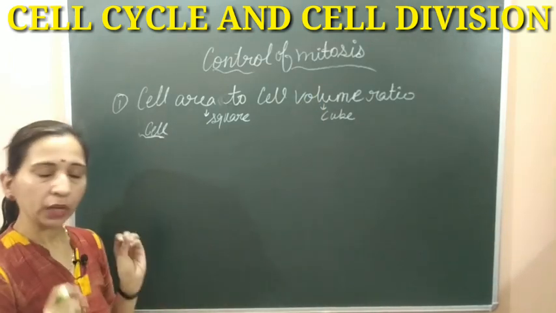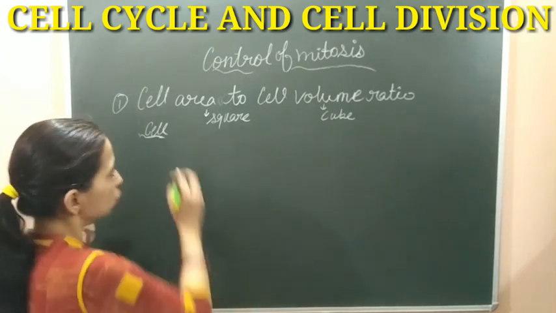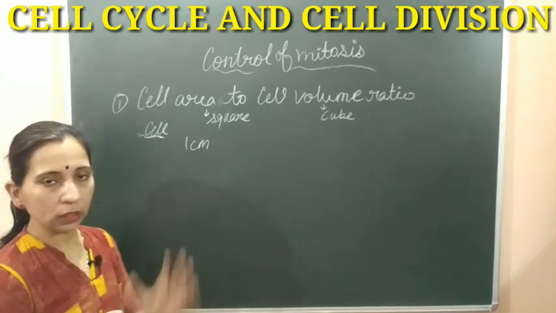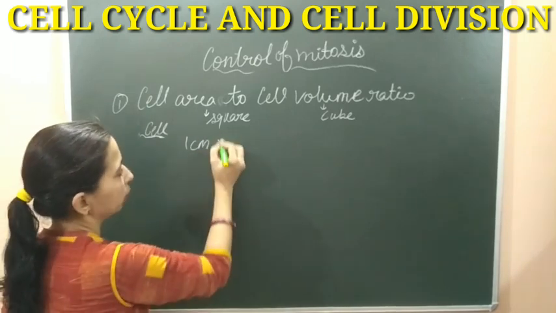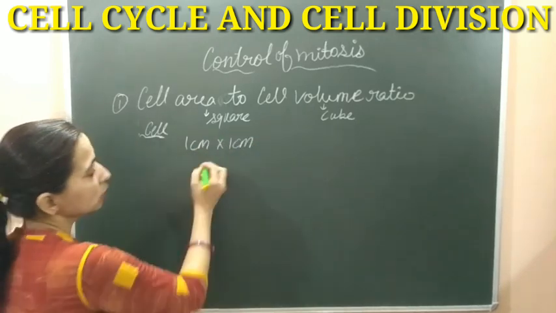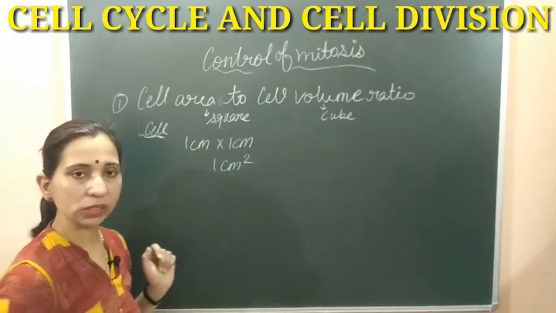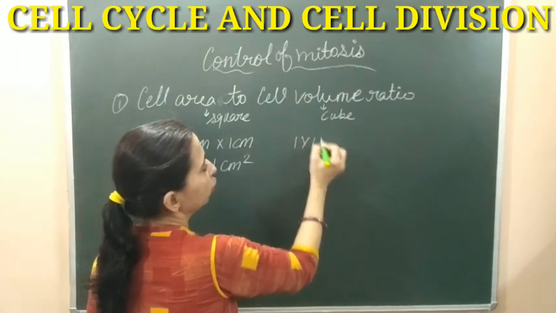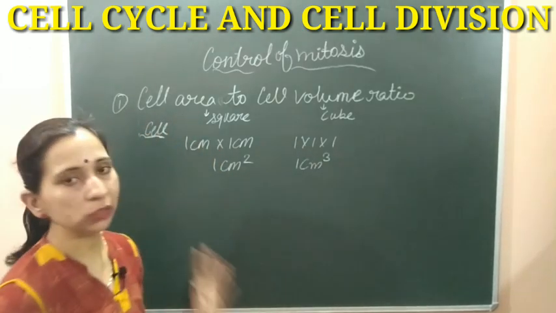Here we have a cell, and this cell has its own length, breadth, and height also. The cell has 1 centimeter as the length and width. So we calculate the area of this cell, and the area will be 1 centimeter square, whereas the volume of this cell will be 1 centimeter cube.